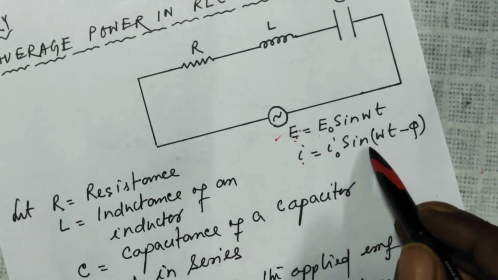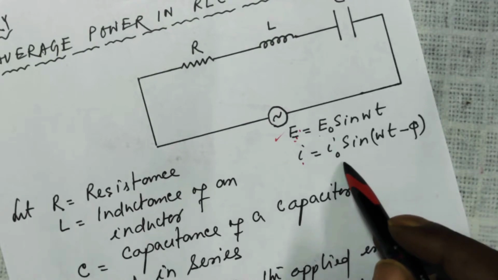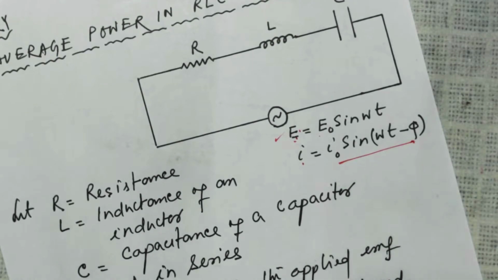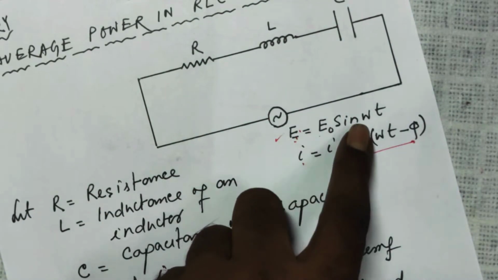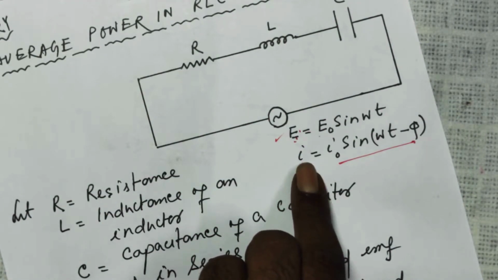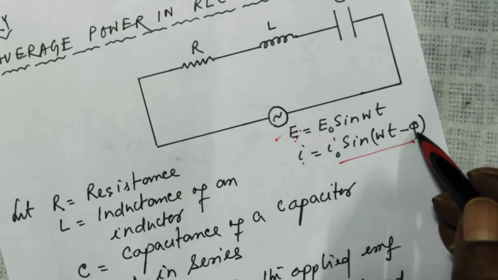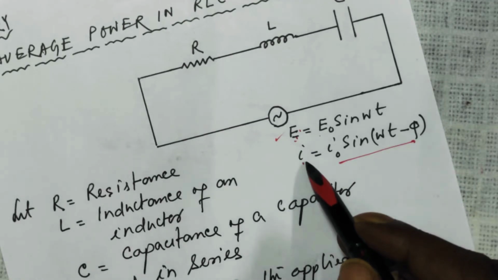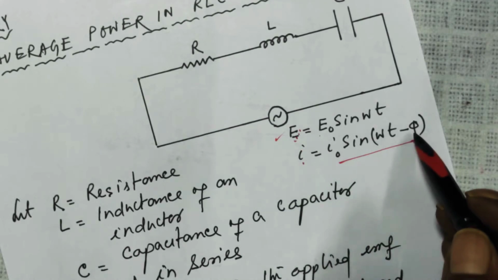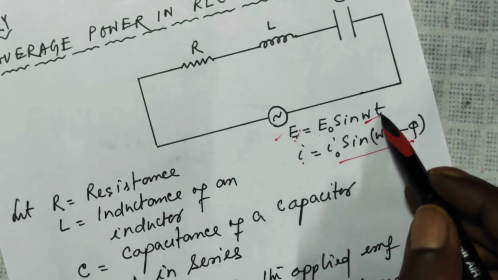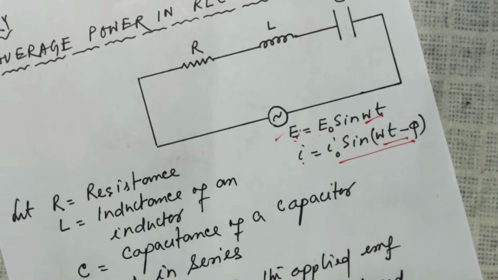So I was I naught sin omega t minus phi. So for such a circuit, this is your EMF and this is the alternating current. And this phi is the phase angle between the EMF and current. Current is lagging behind the EMF by phi, omega t minus phi.